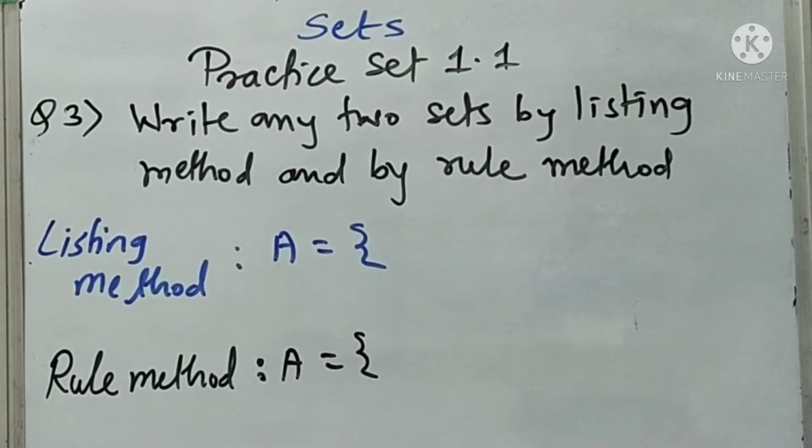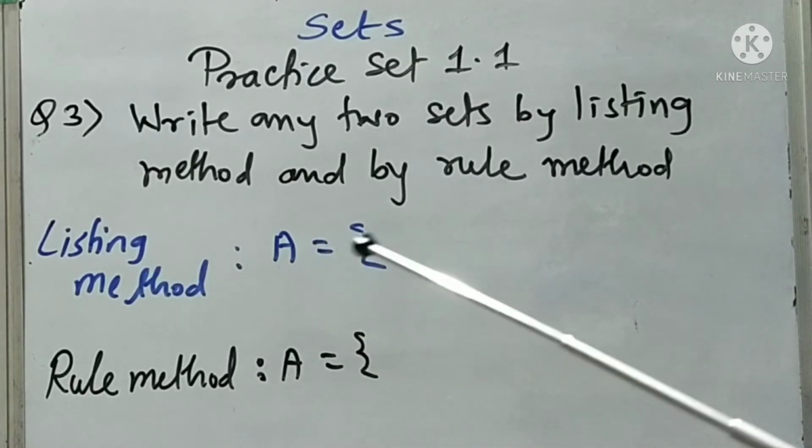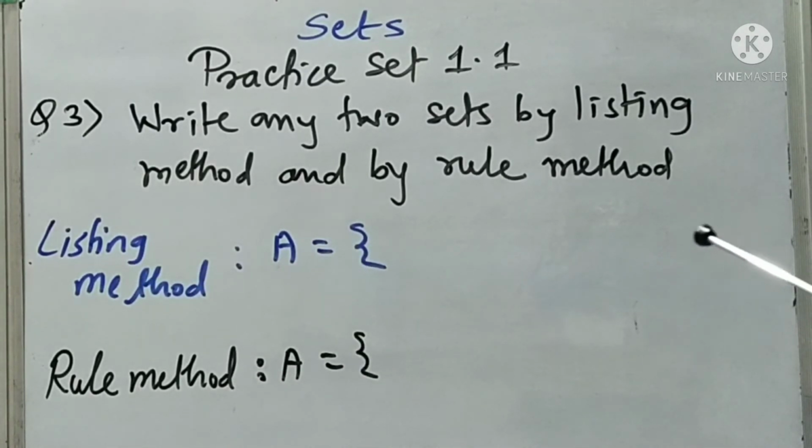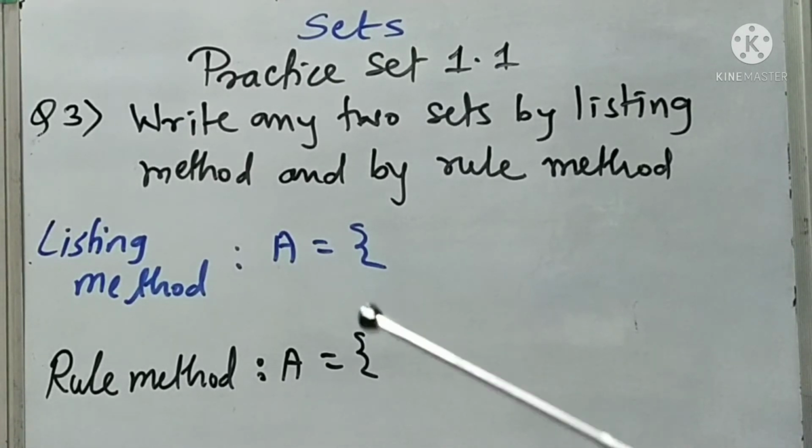Third question is write any two sets by listing method and by rule method. So here I show one example of a set by listing method and rule method. As I write it in listing method, the same set I can write here by rule method. Same way you have to try as your homework the second example, any second set, write it in listing method and rule method. Okay, I am showing one example, one you have to solve at home.